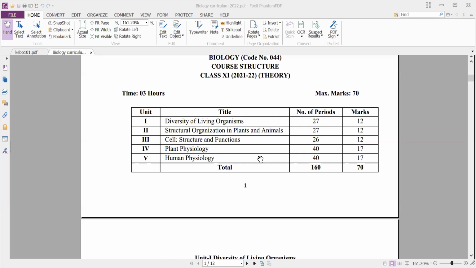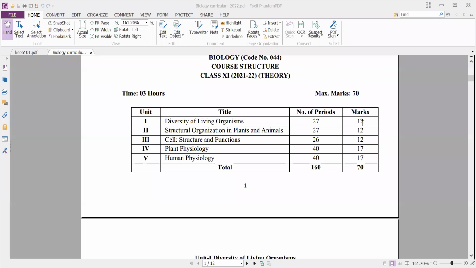For example, you can see here, diversity in living organisms. Diversity in living organisms includes 4 chapters: living world, biological classification, plant kingdom, and animal kingdom. All these 4 chapters together account for about 12 marks. You can see here on the screen. The first unit weightage is 12 marks, that means the weightage of this unit, which comprises 4 chapters, overall is 12 marks.